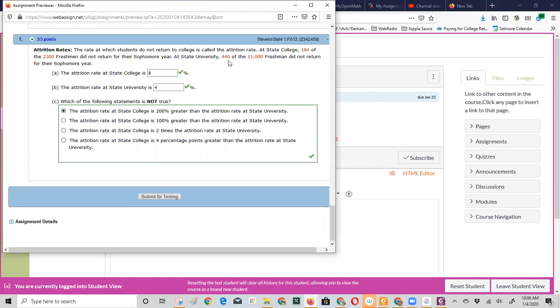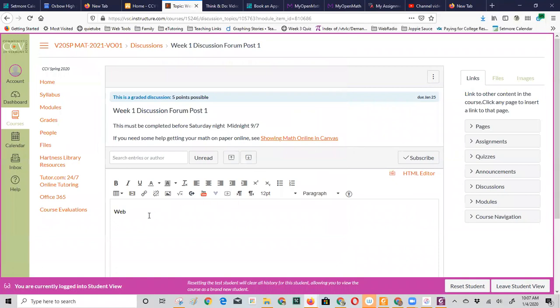You see on my screen how those numbers are in red? That means there's a randomization. No one else will have those numbers. They're unique to you, so that's why it's important to show some work. You can screen capture this if you wanted to and insert that image. Or what you'll see I did is I wrote some numbers down and did this. The other thing that's very important is to tell us where this problem came from. Did it come out of the textbook? If so, what page, what exercise number? This has come from WebAssign problem set 1, and this is number 7.